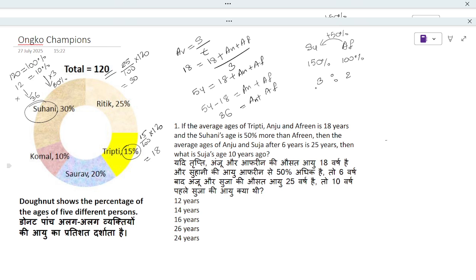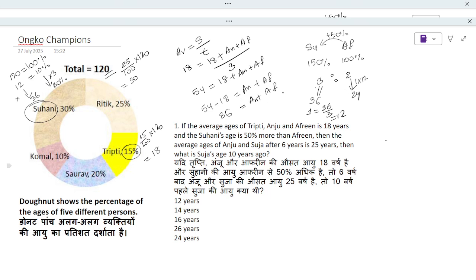So these 3 parts are equivalent to 36. That means one part is 36 by 3, which will give us 12. One part is 12, so 2 parts will be 24. Now we know the age of Afrin is 24.